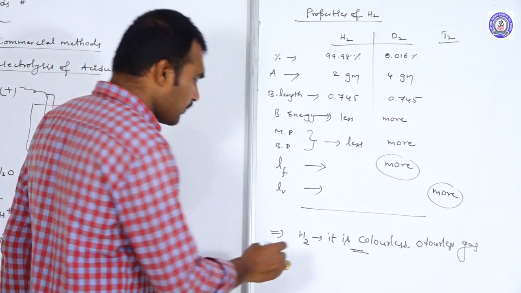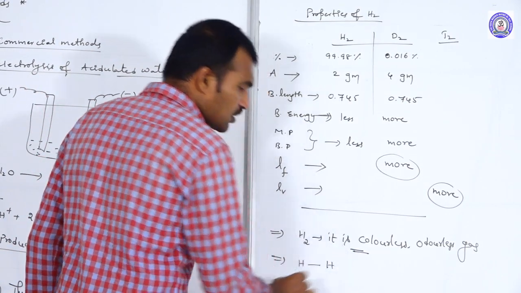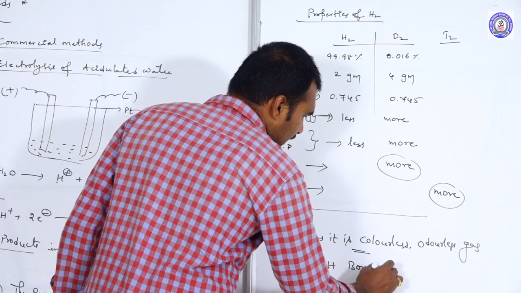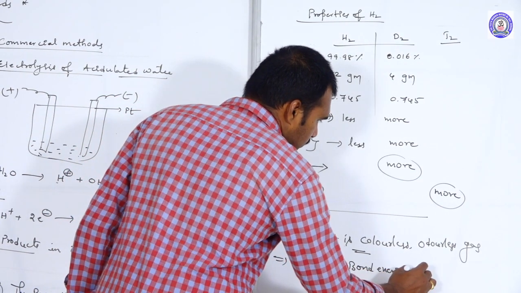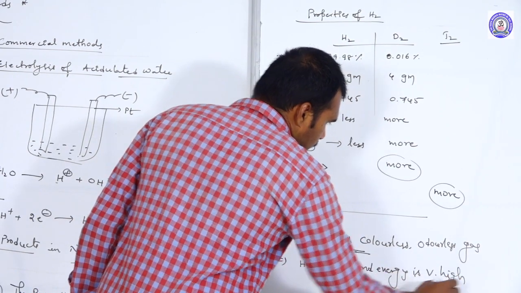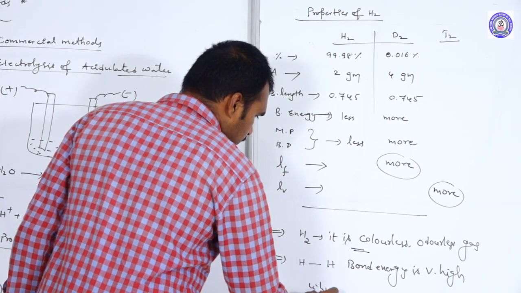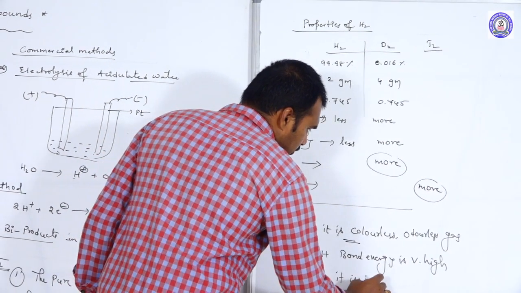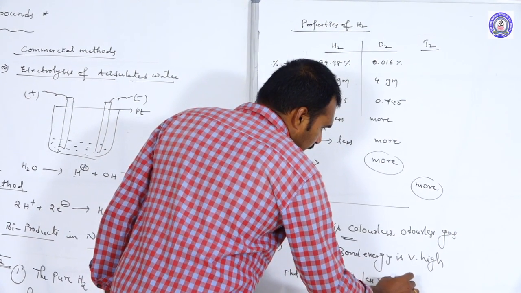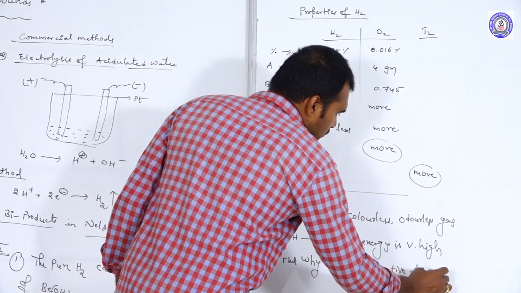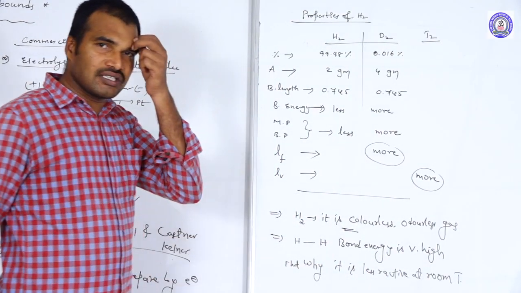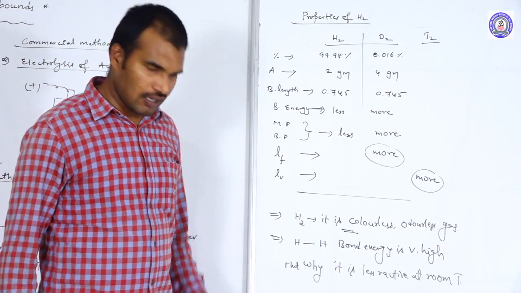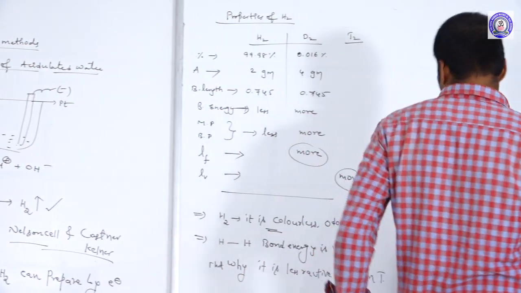What is the reason? Because the H-H bond energy is very high. That is why it is less reactive at room temperature. Suppose if you increase the temperature, or maintain some abnormal conditions, then it may react with other species. Okay, we discuss its chemical properties.